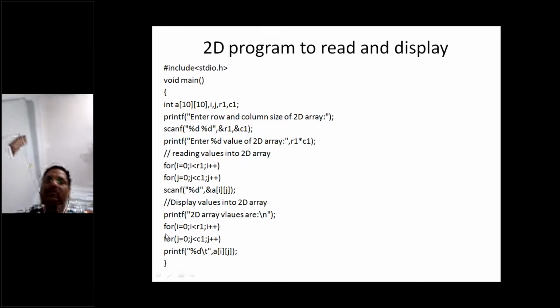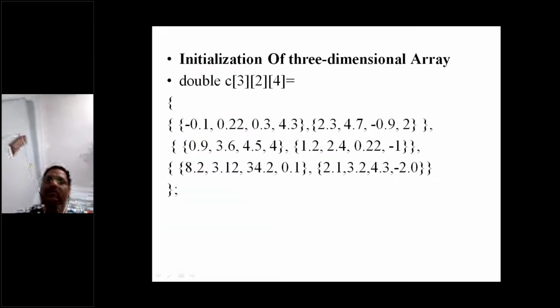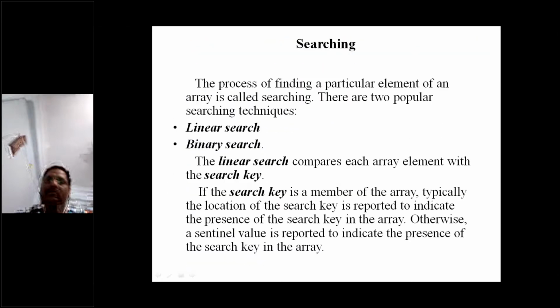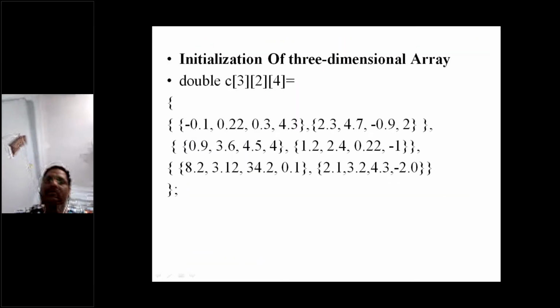In the same way, we can display the values. Two for loops are going to be used, and instead of scanf we use %d with a[i][j]. Three-dimensional arrays can also be used in the same way. So this is all about the dimensions of the matrices here.